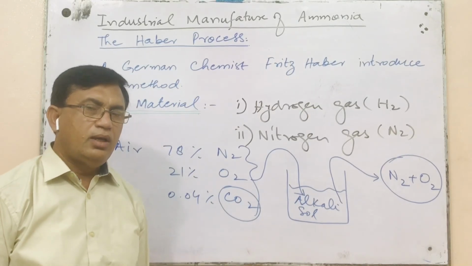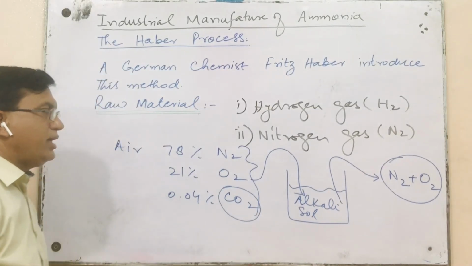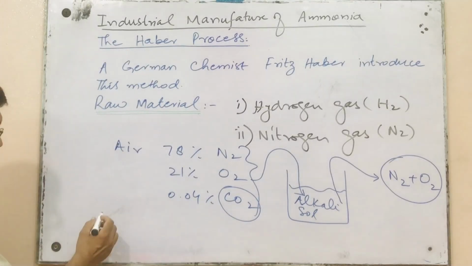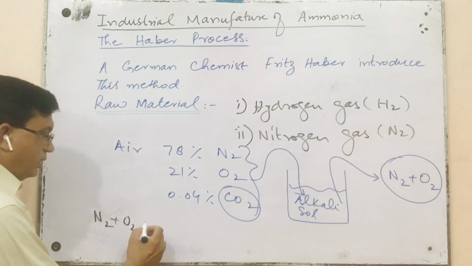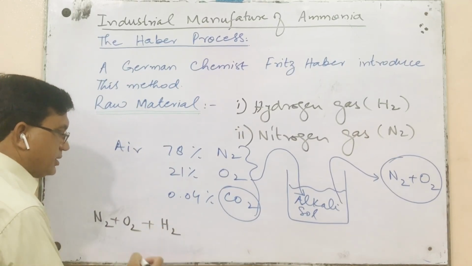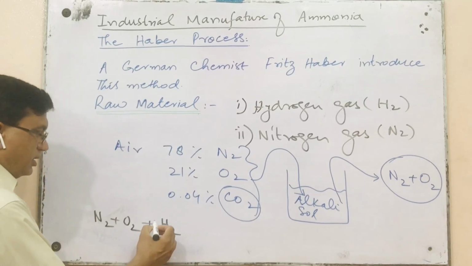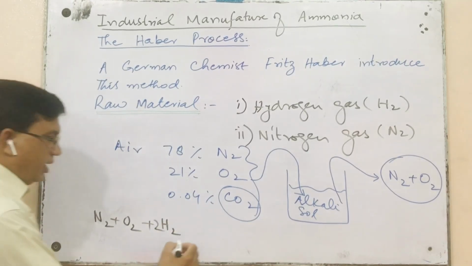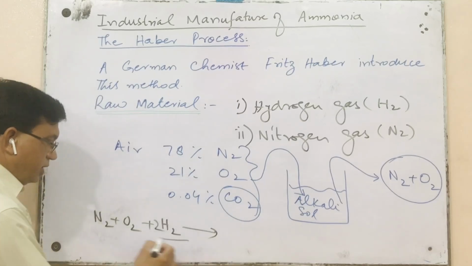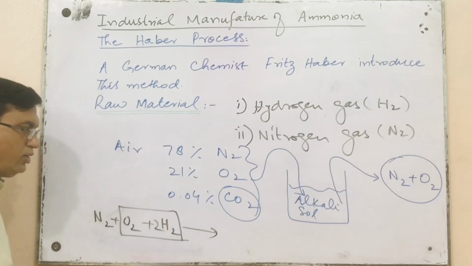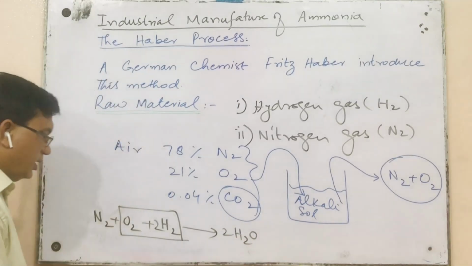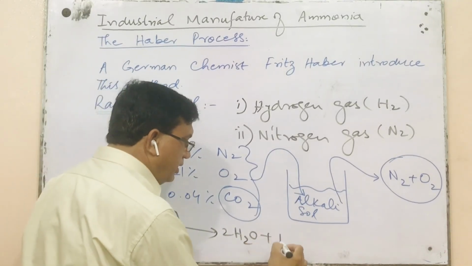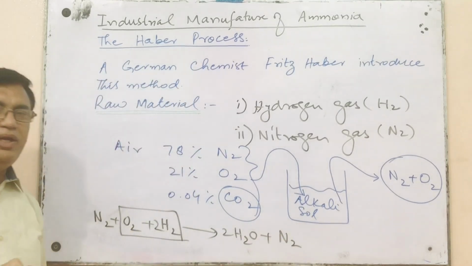Another alternative method is, if there is a mixture of nitrogen and oxygen, and if we burn hydrogen gas in this gaseous mixture, automatically hydrogen and oxygen will react together, producing water molecule, and the nitrogen gas will be left behind.